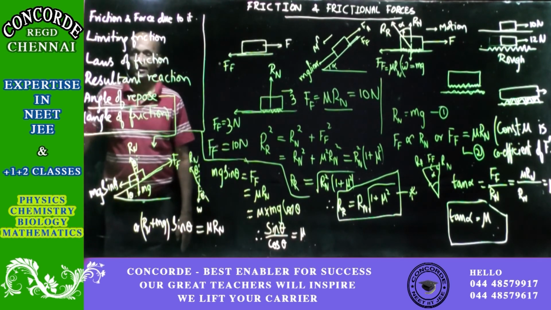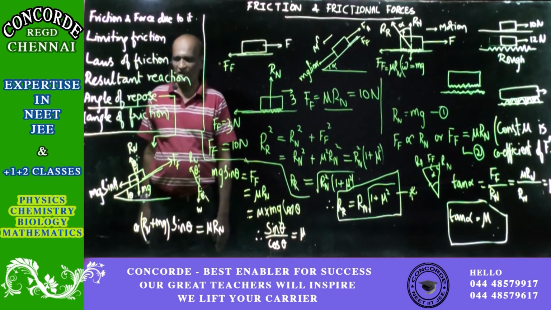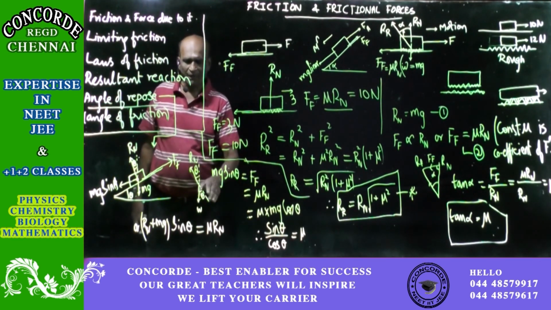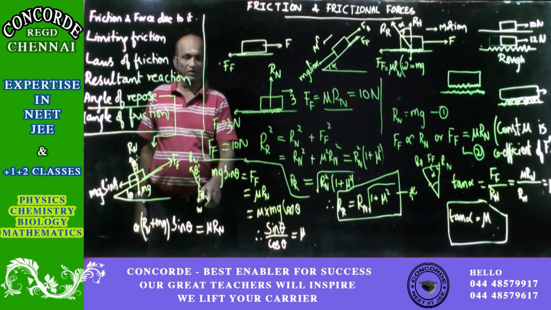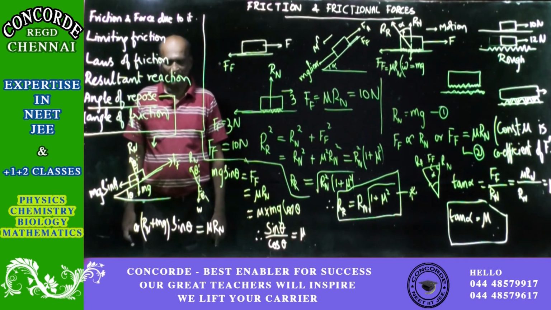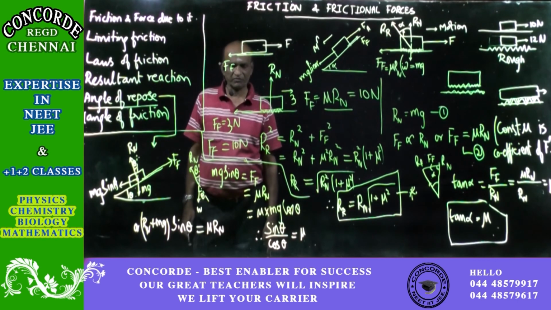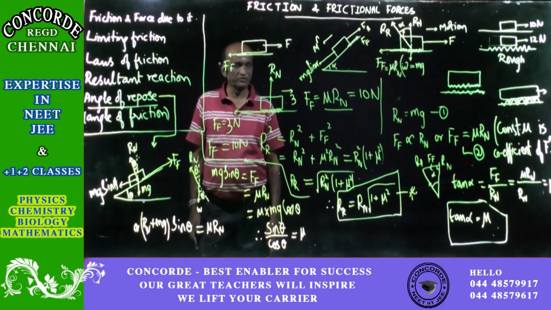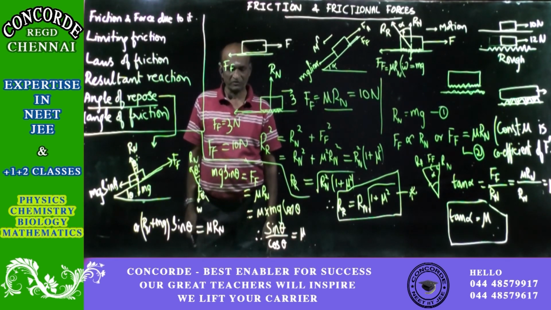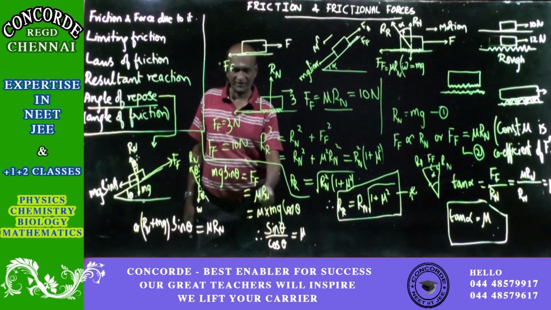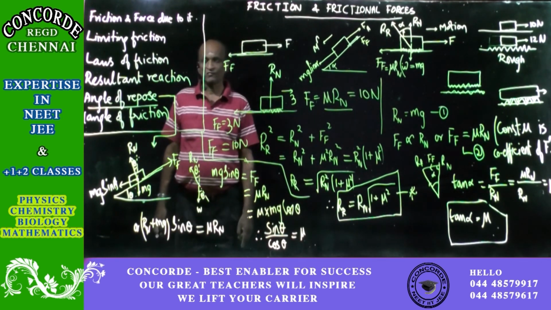So what we now have is that Rn will balance the opposing force, which is mg cos theta. So that is what we have taken already. Mg cos theta is equal to the normal reaction. All right. So normal reaction is equal to mg cos theta.